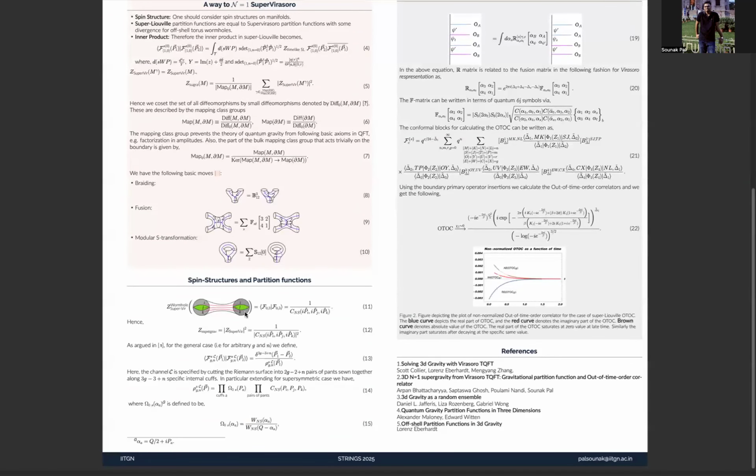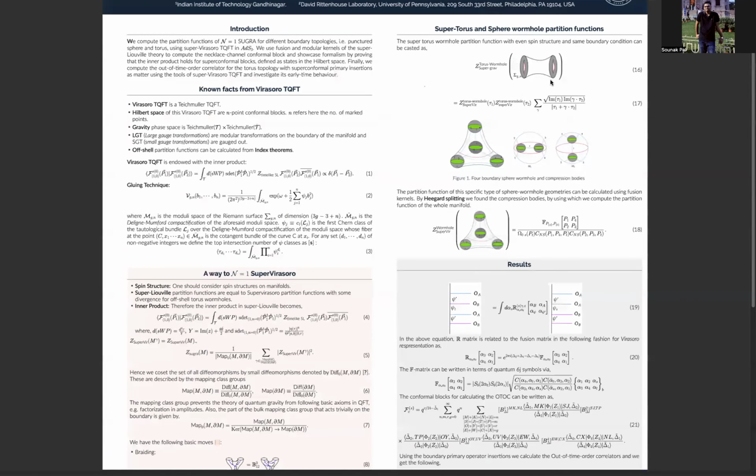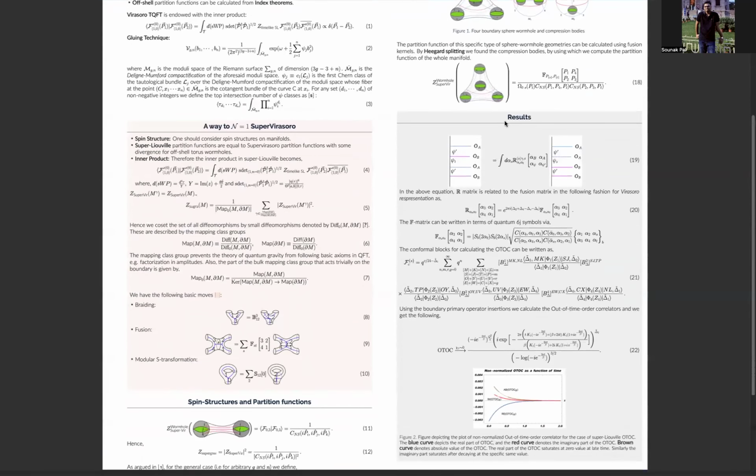Then I described how to compute the partition function for spin structures, for sphere topologies, the torus topologies, and so on, for torus wormholes. And then I describe how to compute the partition function for a large number of boundary cases, such as four boundary cases and so on.